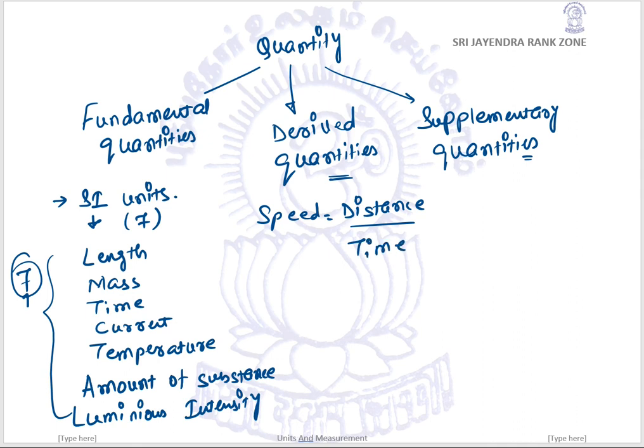Now distance would be in the category of length, time would be in the category of second. So by helping of distance and time we are calculating a speed. So speed is a derived quantity. Let us take one more example. Distance would be measured in meter, time would be measured in second. So the unit of speed is meter per second.